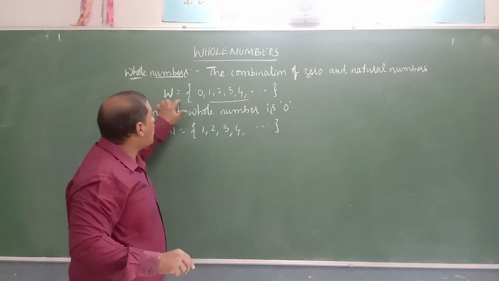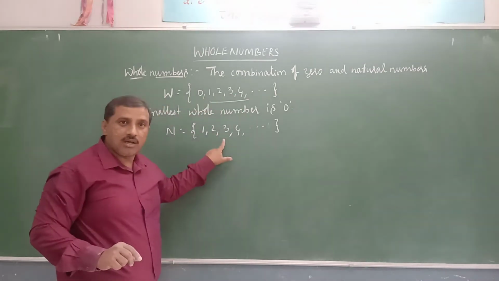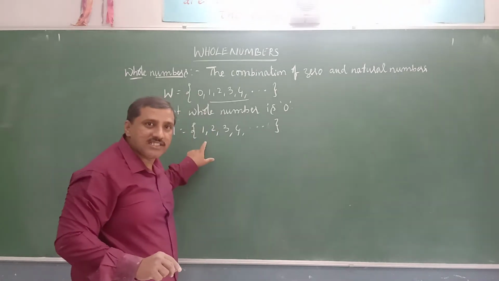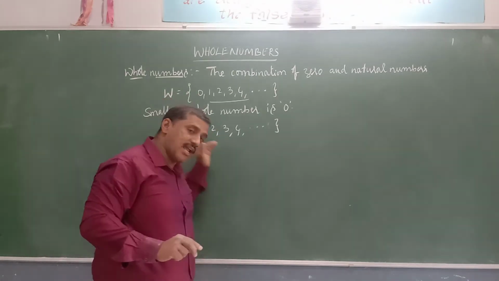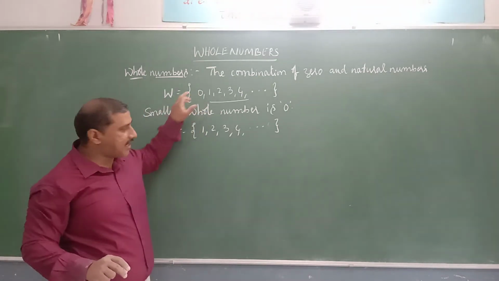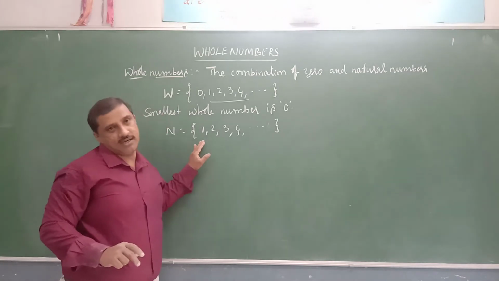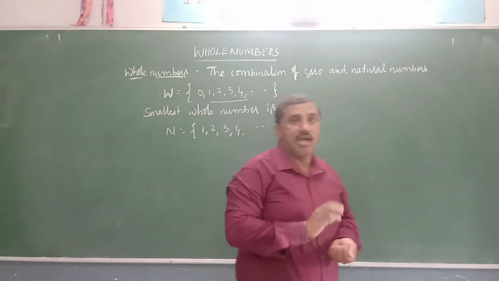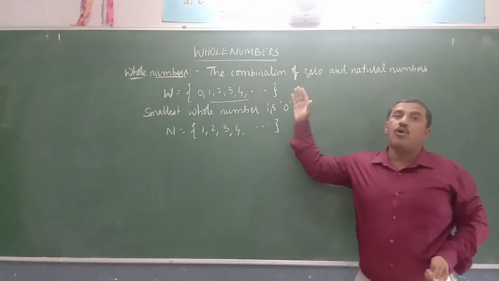No. Why? Because 0 is a whole number, but it is not a natural number. Hence, all whole numbers are not natural numbers, but all natural numbers are whole numbers.